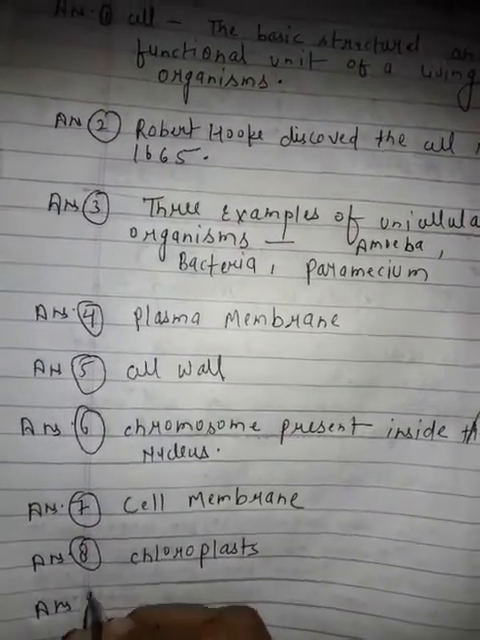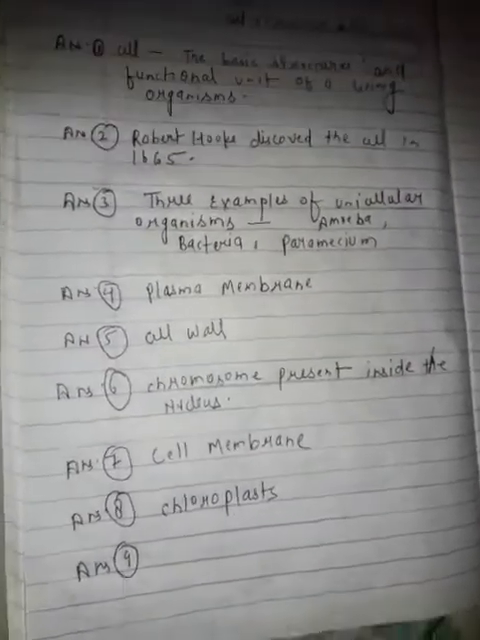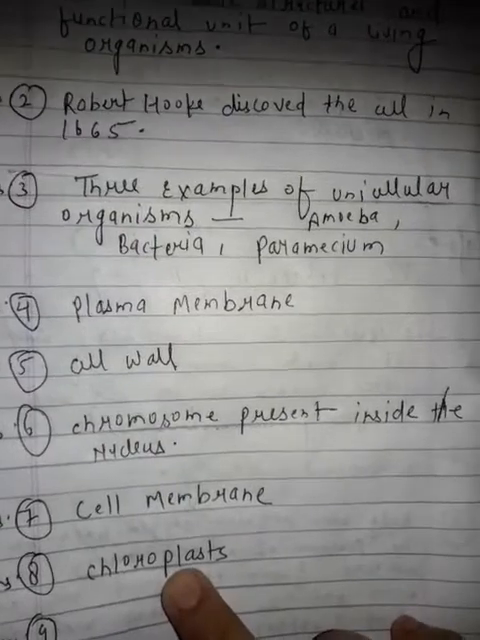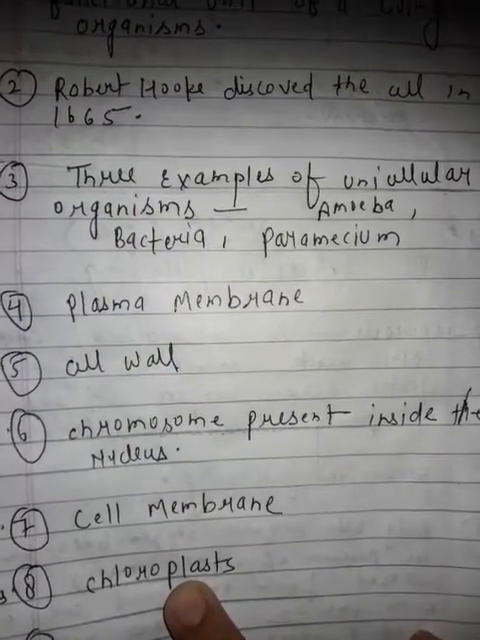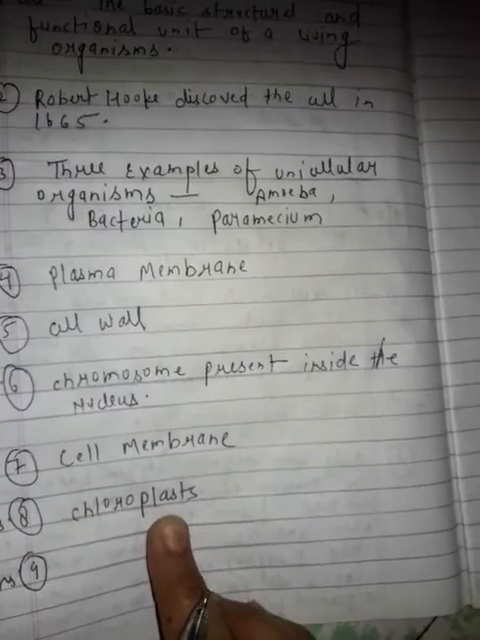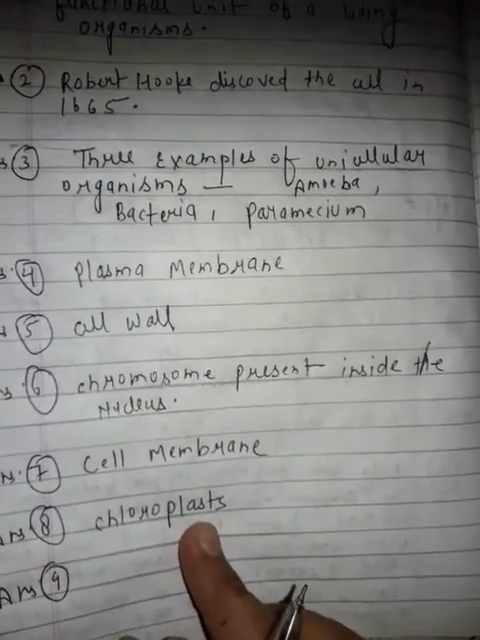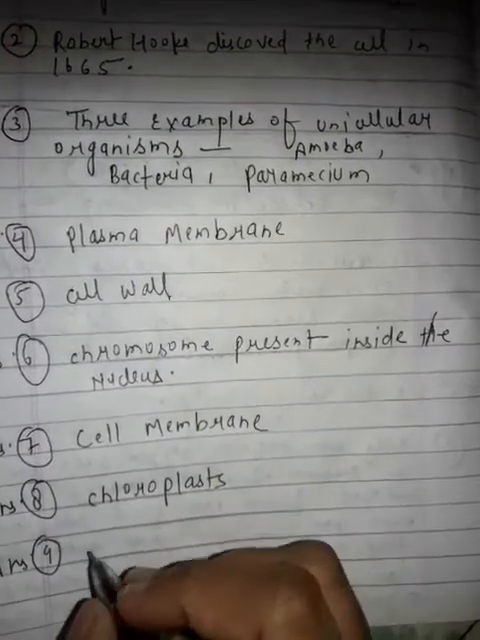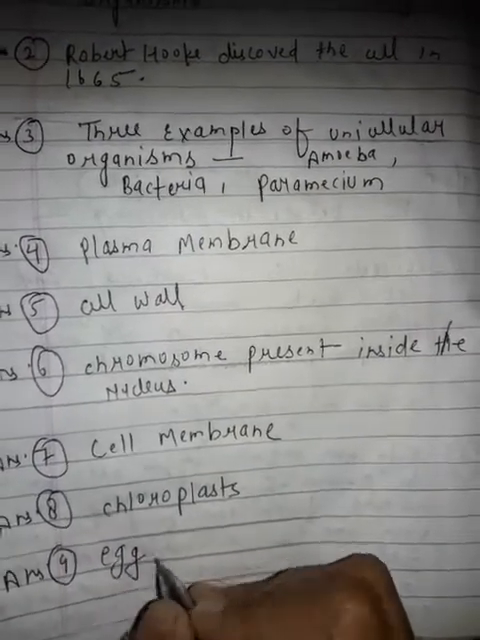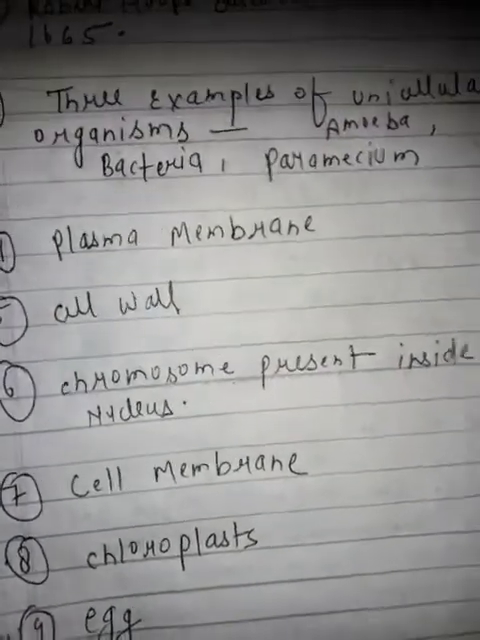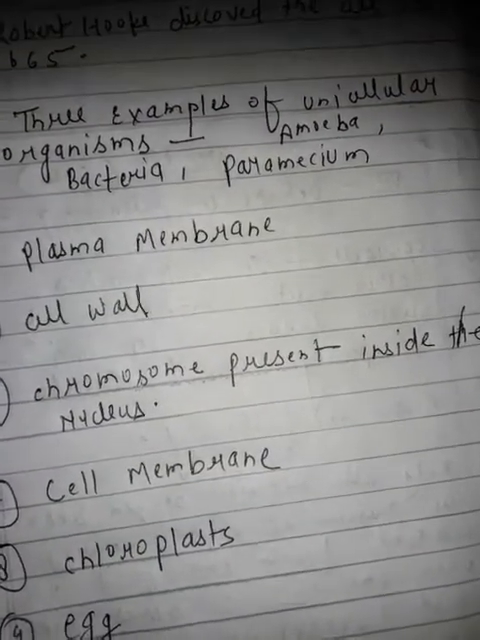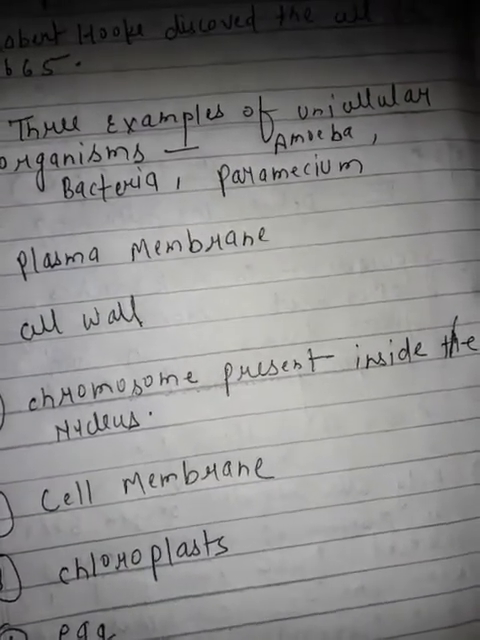Answer 8 is, name the cell organelles which are found only in plant cells, that is the chloroplast. And answer 9, which cell can be observed with the unaided eye? The egg. And mention the functions of the following: cell membrane.